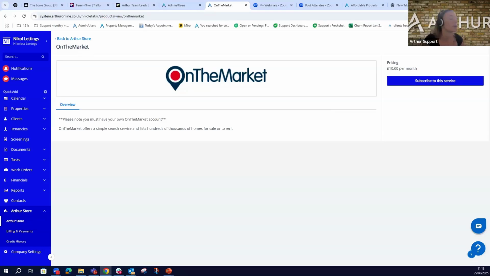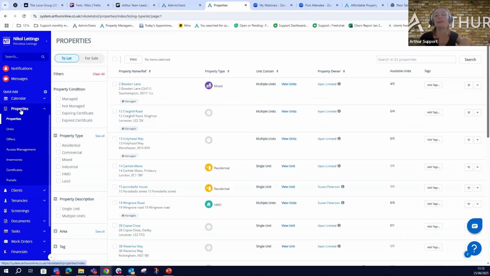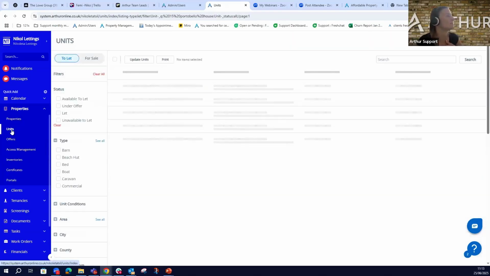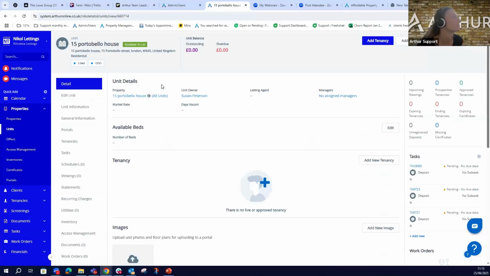It's super easy. Obviously, this is my dummy account and we cannot really sync. We cannot do it. I don't have actual units to advertise, but it's very easy. So first off, we have to add the description against the unit so that they are ready to get advertised, right? So I'll just randomly go to a random unit. So we go to units right here, and then Portobello House. Perfect.